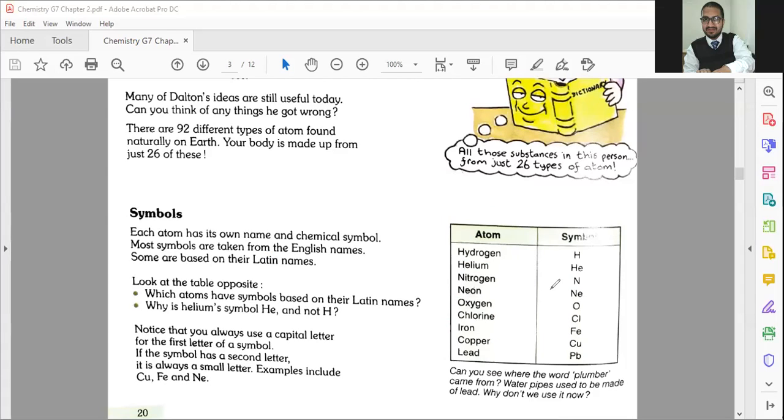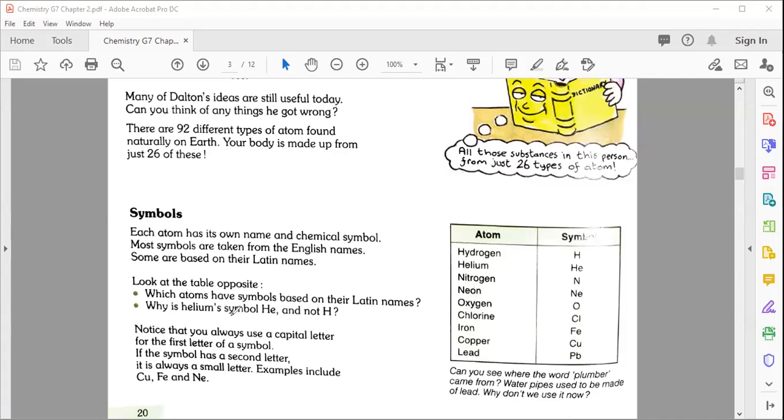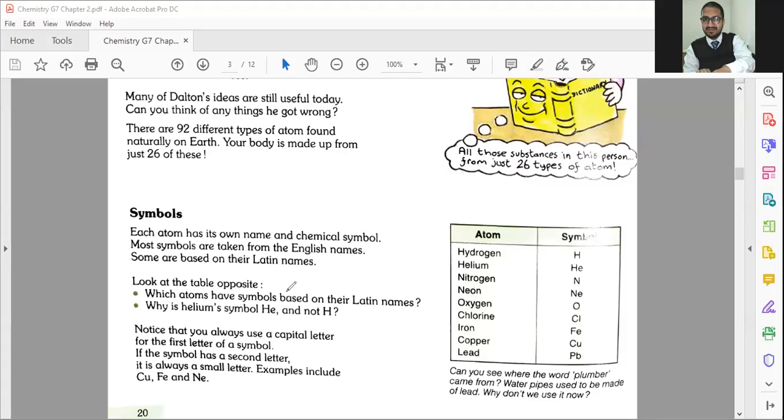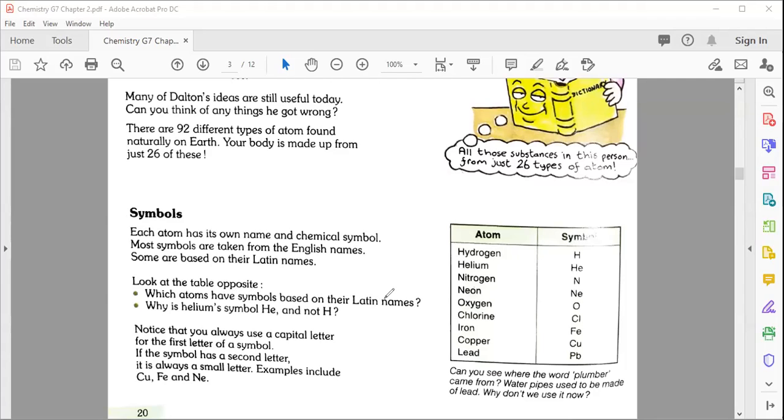Okay. There are a couple of assignments, so you can easily solve them. Number one, which atom has a symbol based on its Latin name? So you can easily find out. Why is helium's symbol He, not H? So you know that the question here, question number 1 and question number 2. The Latin names in front of you, like iron, copper, are Latin names.